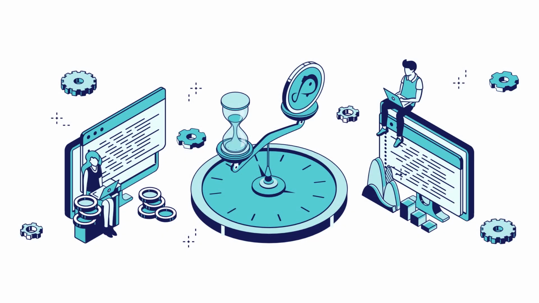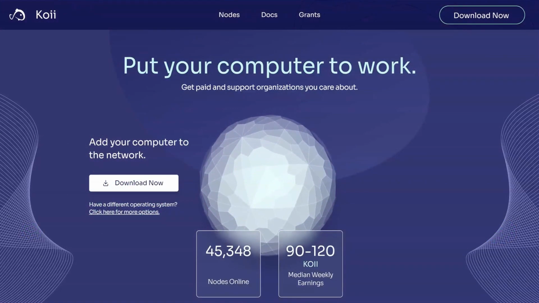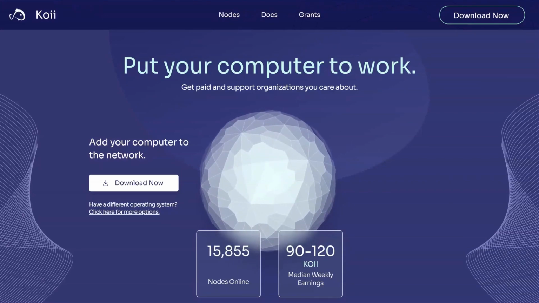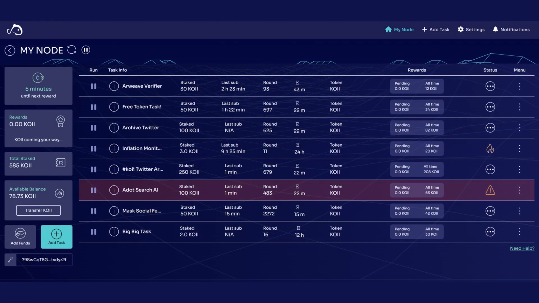As an early adopter, the amount of Koii tokens you will get will be much higher. They are also incentivizing running a node by giving extra rewards via Koii leaderboard. All you need to do to get going is to click the link in the description, download the software, and start running it. I will walk you through the process in this video and also provide links to detailed tutorials that are available. Here is a node that I run.